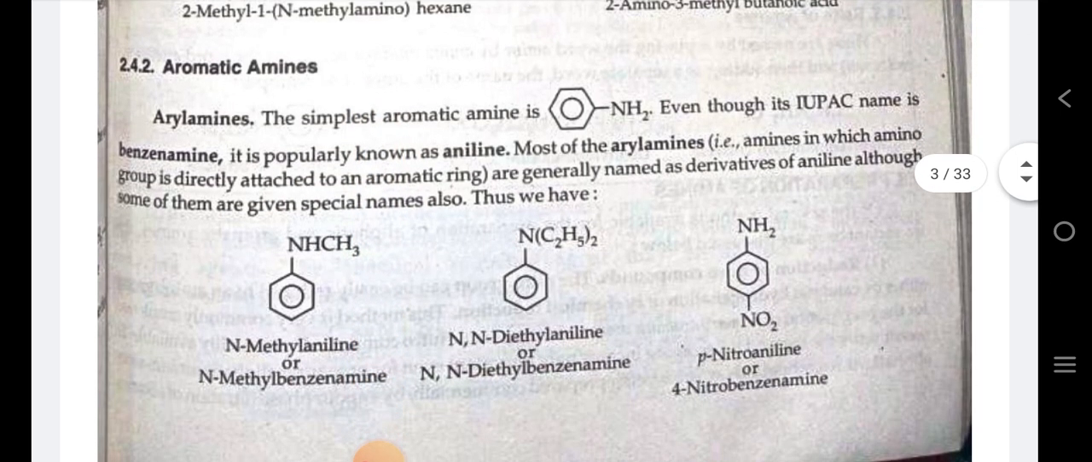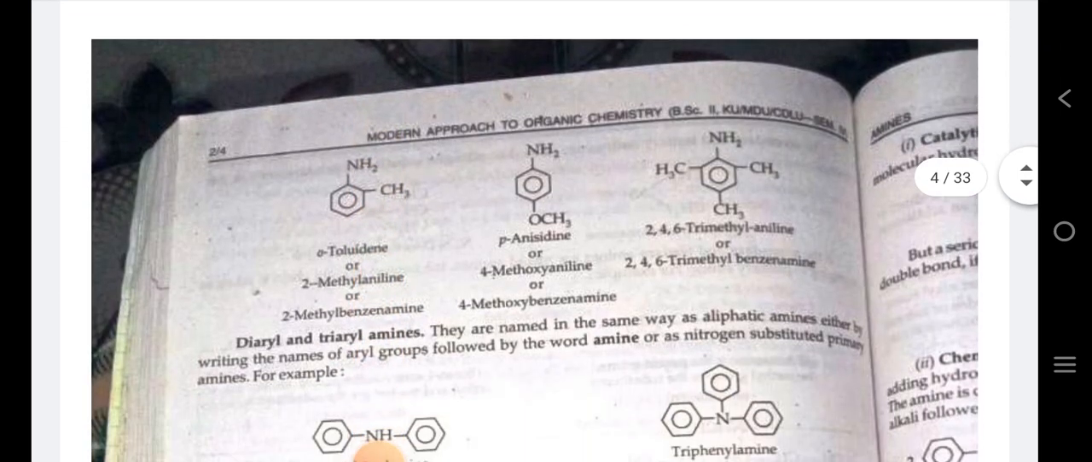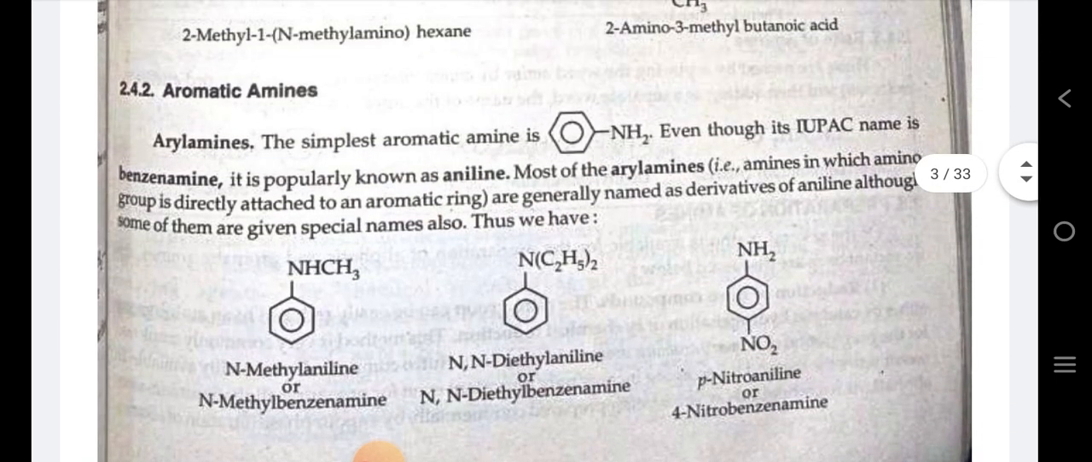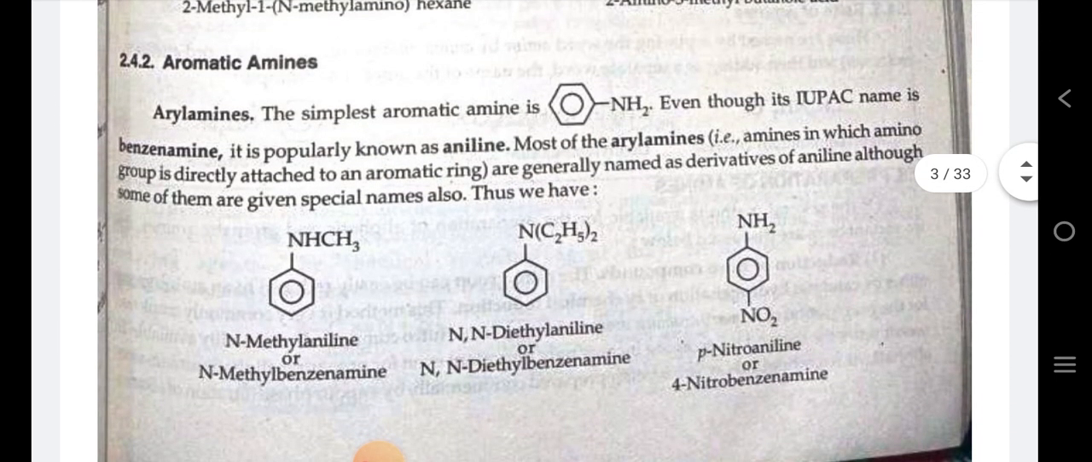After that, we discuss aromatic amines, aryl amines. The simplest aromatic amine is aniline. Even though its IUPAC name is benzenamine, it is popularly known as aniline.